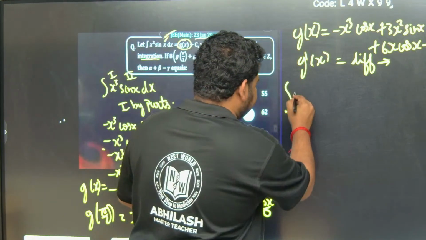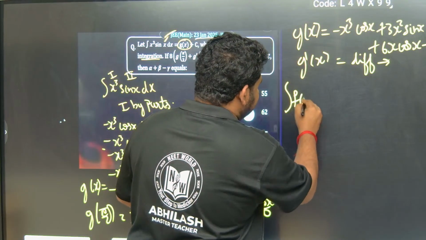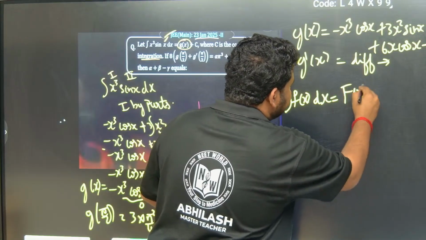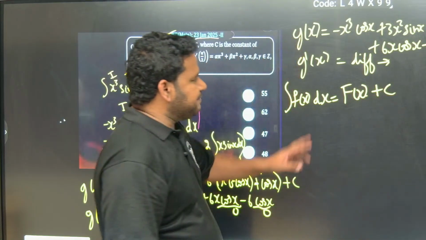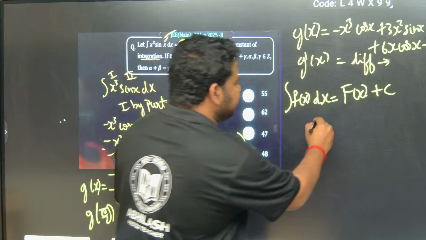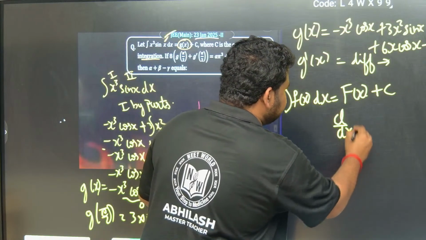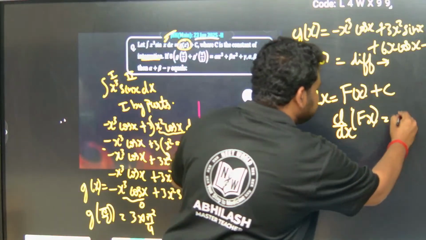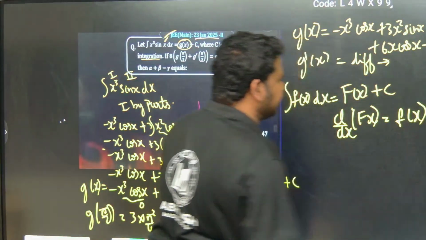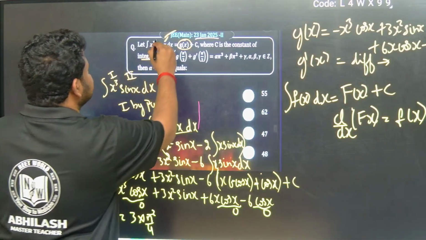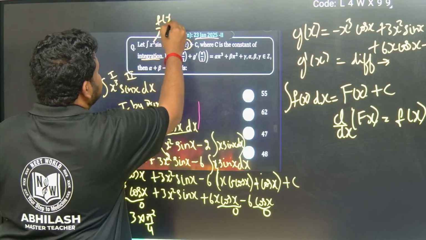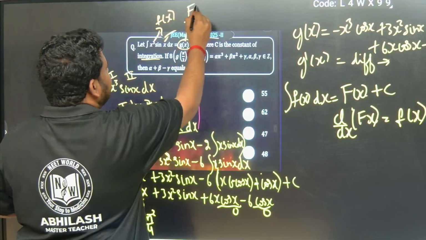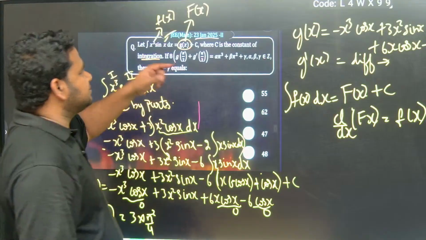Suppose I integrate small f of x dx, this gives me capital F of x plus c. If I differentiate d by dx of capital F of x, this gives me directly small f of x. Here, this g of x is nothing but capital F of x.